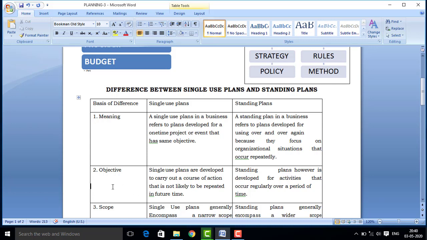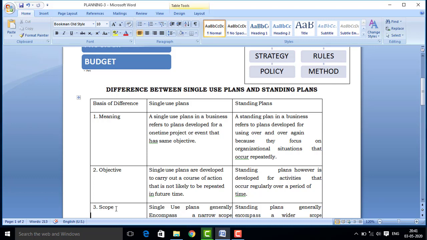Next is objective. On the basis of objective, single use plans are developed to carry out a course of action that is not likely to be repeated in future. But standing plans are developed for activities that occur regularly. It means on the basis of objective, a single use plan is developed for a situation that arises suddenly, and standing plans are prepared for situations repeated again and again.